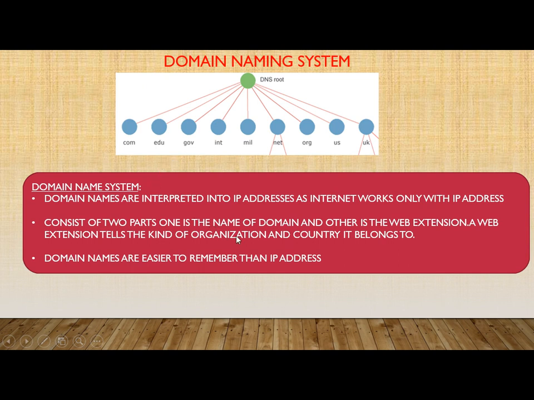This will provide a unique name to the website, and this domain name is finally interpreted into an IP address because the internet works only with IP addresses. You must have seen that when you enter any website name, then after clicking enter, when it gets processed, it gets converted into some numeric values which we call IP addresses. And domain names are easier to remember than IP addresses. We can very easily remember domain names rather than remembering IP addresses.